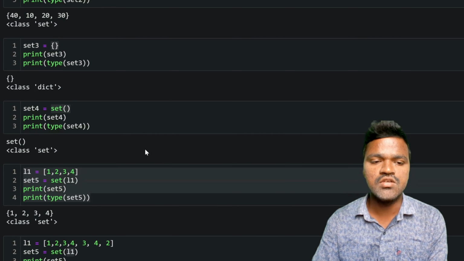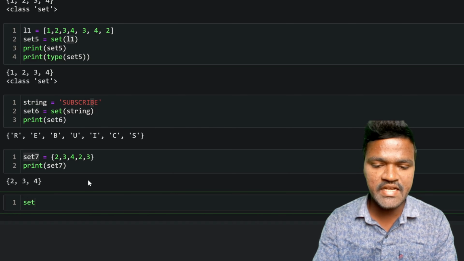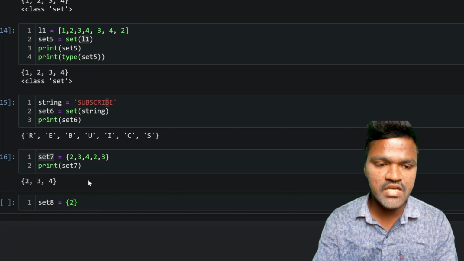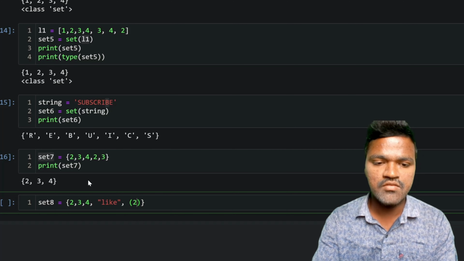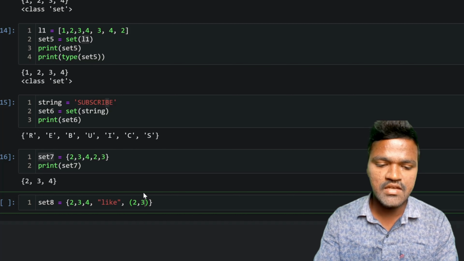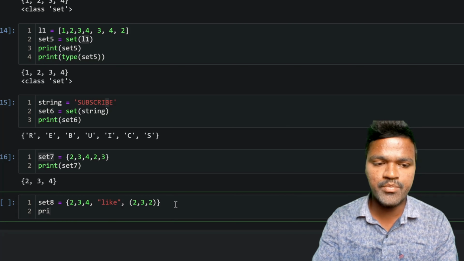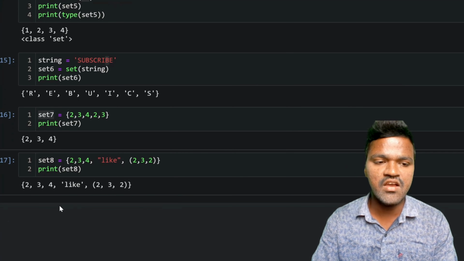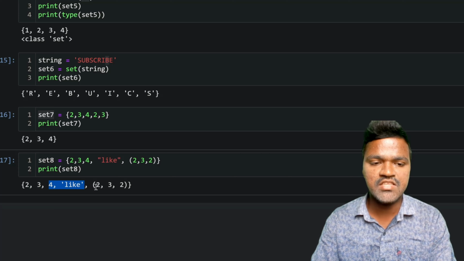Heterogeneous elements are also allowed. Let us see that one also. I will consider one more set here, set 8, and in this particular set 8 I will consider some elements which are integer type: 2, 3, 4 are integer type. I will consider a 'like' here, which is of string type. I will consider a tuple, which is having, let's say, 3 and 2 elements. After that, if I print this particular set 8 and execute this, we can see all the elements are coming. We are having 2, 3, 4, we are having 'like', and we are having this particular tuple.